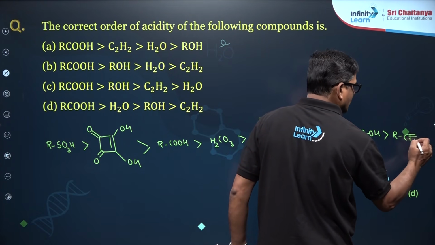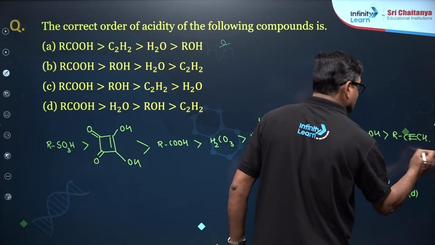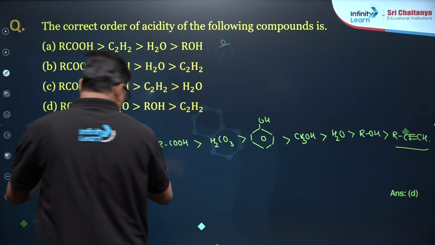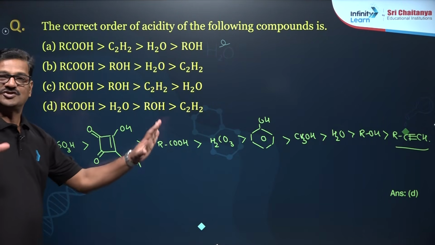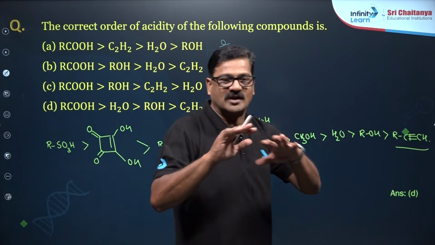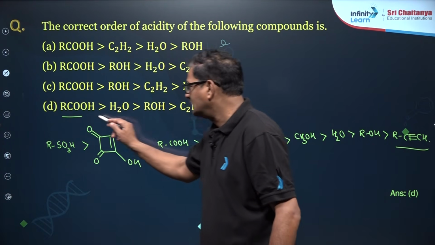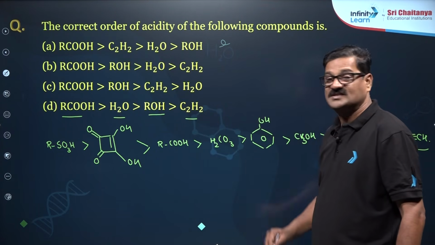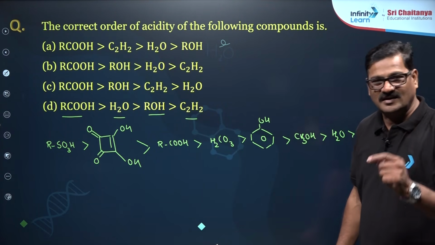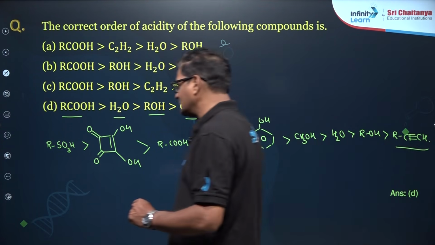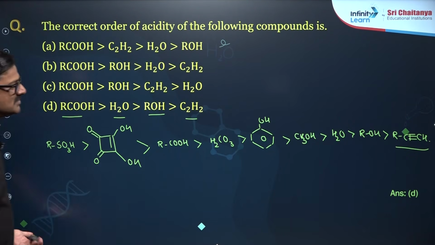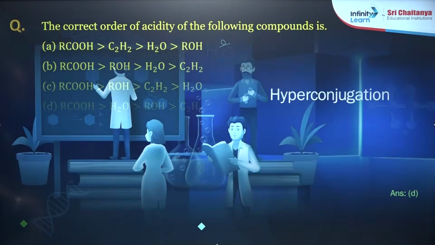So, terminal alkyne you can say. So, based on this generic acidic nature of the total organic compounds, carboxylic acid is more acidic than water, than alcohol, and acetylene, it is an alkyne. So, based on this, I would like to say option D is the correct answer for this question.